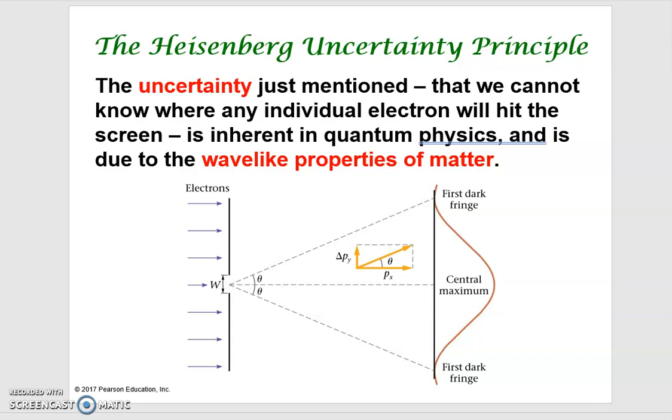I just mentioned that we cannot predict exactly where the electron is going to land, so there's an uncertainty there. We can only predict the final pattern. It is impossible to describe the motion of individual particles precisely. But this actually contradicts classical physics.